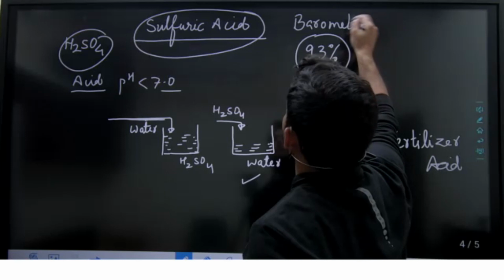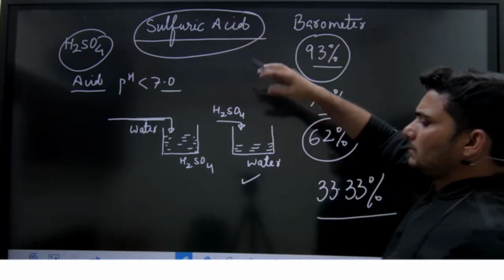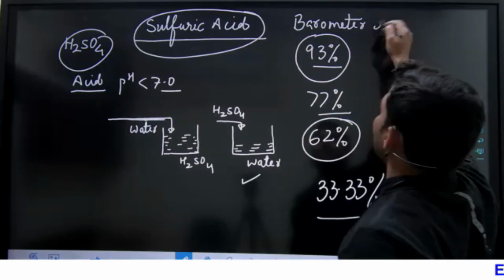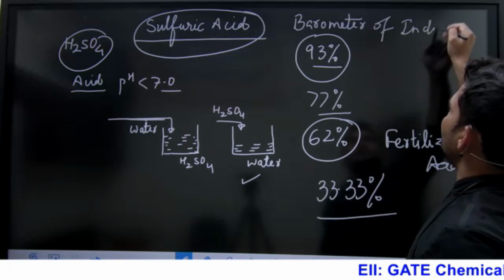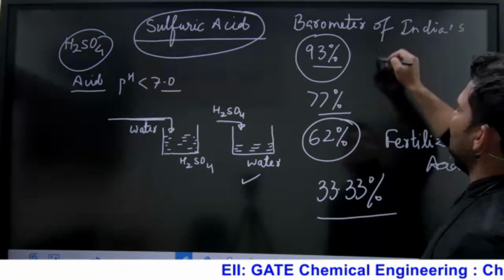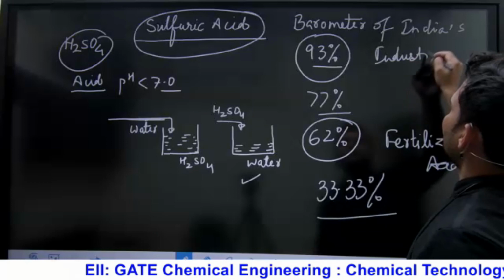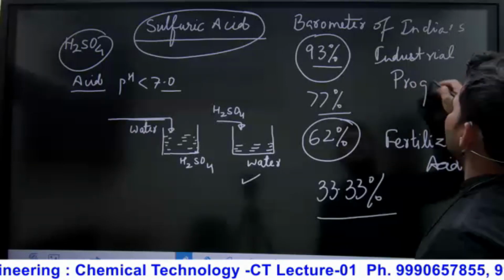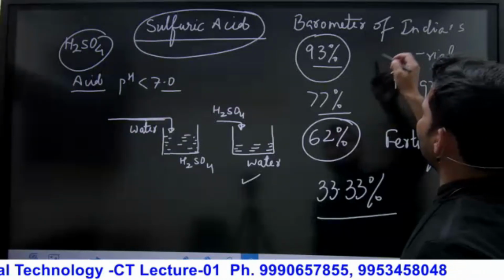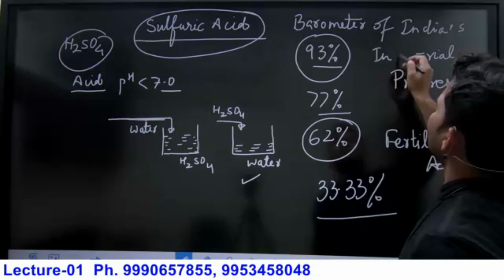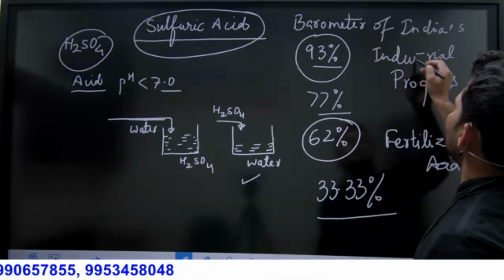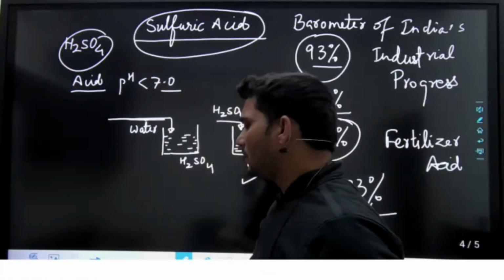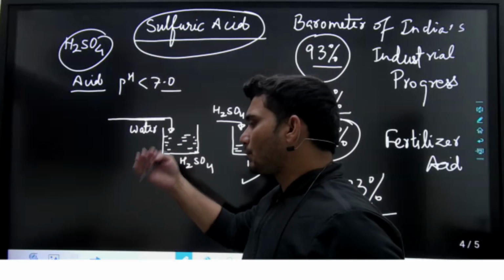In India, how will you produce it? You will produce it with the help of sulfur. So sulfuric acid is called the barometer of India's industrial progress. Because how can we measure the industrial progress of India on the basis of this particular chemical? Because my dear students, this chemical is used in other industries. So if you are producing it more, it means there is progress in other industries.